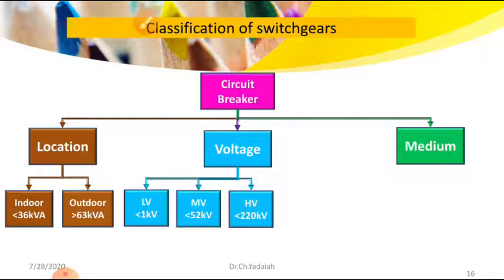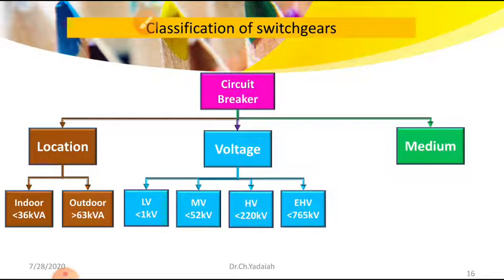If the voltage increases above 220 kV, up to 765 kV, that means 220 kV, 400 kV or 765 kV, these three ranges are used for extra high voltage breakers, known as EHV breakers. If the voltage is greater than 765 kV: in the Indian transmission system our maximum is 765 kV up to date.